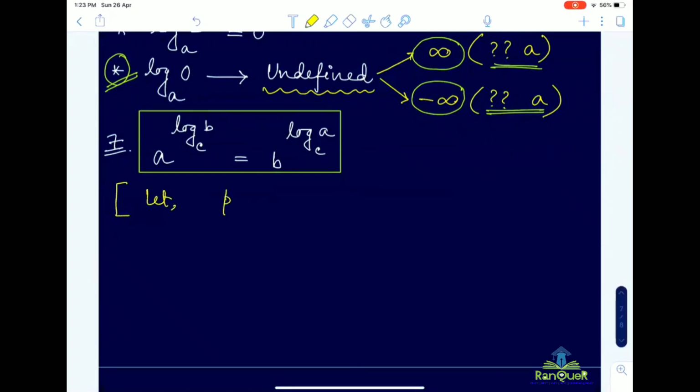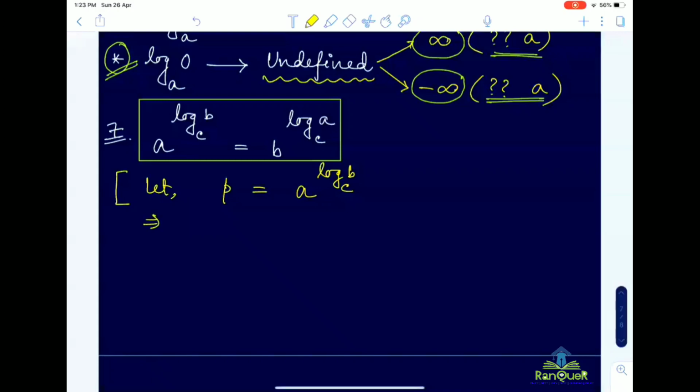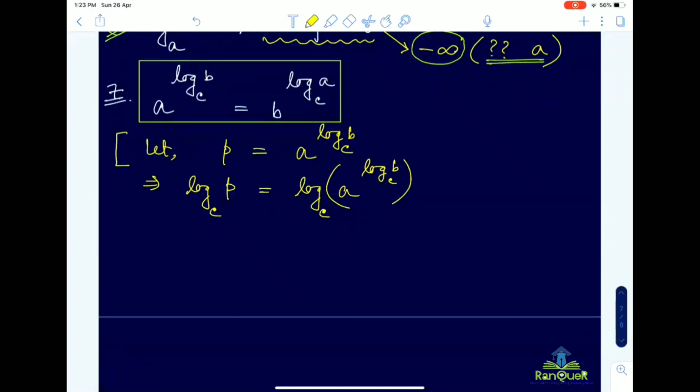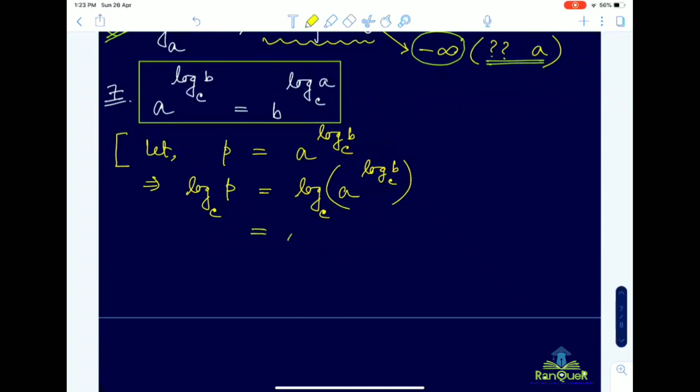Let p equal a to the power log b base c. Then if you consider log both sides, with respect to which base? Here c, this base is fixed. So here also we are considering the same base c. By property number one, this exponent will come in front. So what will it be?